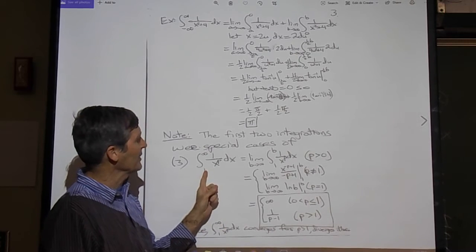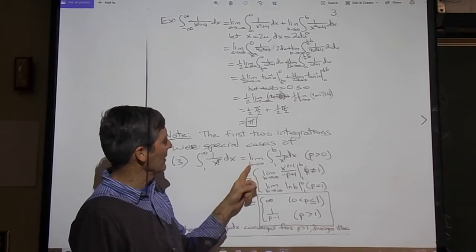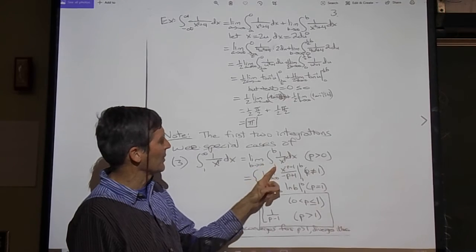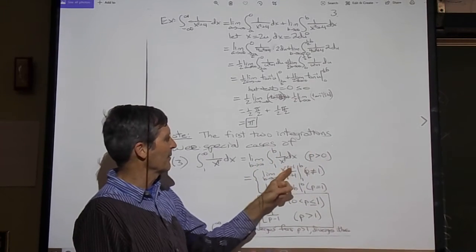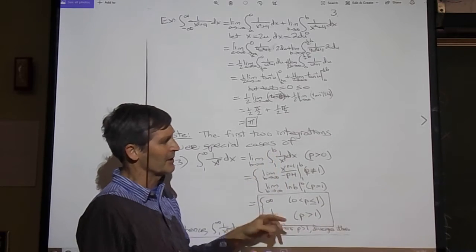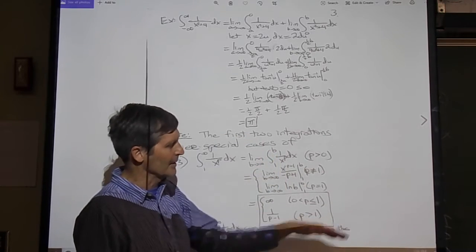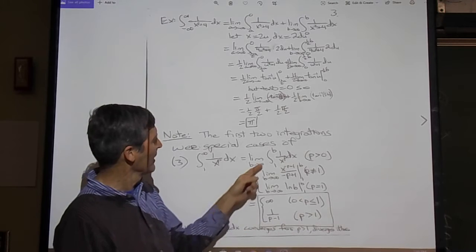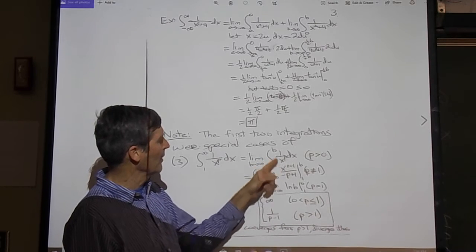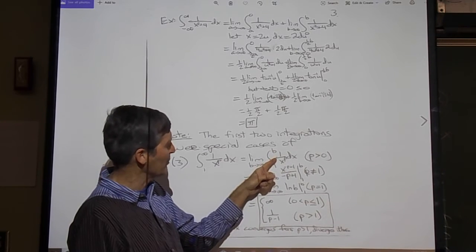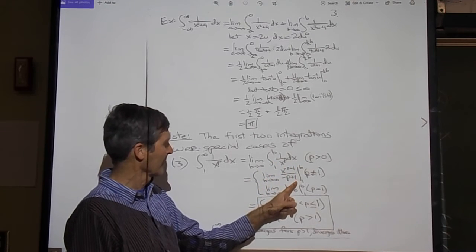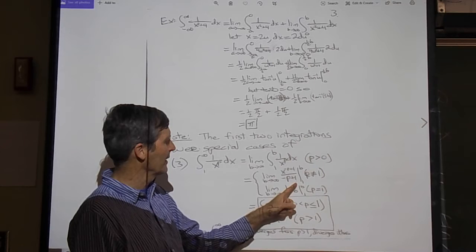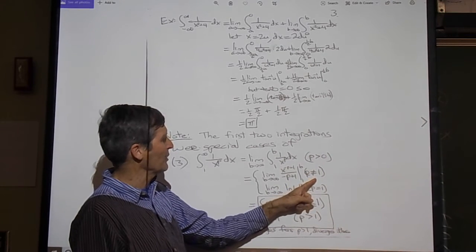That, by our definition of the improper integral, is the limit as b goes to infinity of the integral from 1 to b of 1 over x to the p. We're only going to consider p positive. If p is negative, this thing is obviously infinite. The thing doesn't decline to the x-axis. Well, the integral of 1 over x to the p is the integral of x to the minus p, whose integral is x to the minus p plus 1 over minus p plus 1. Right? That's the antiderivative. And if p isn't equal to 1, that's what the integral is.